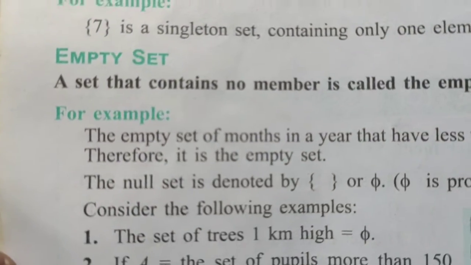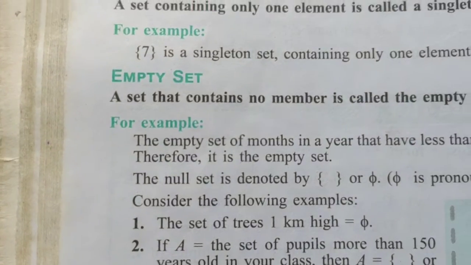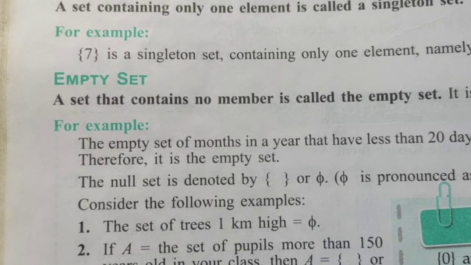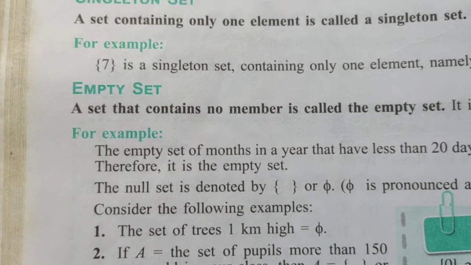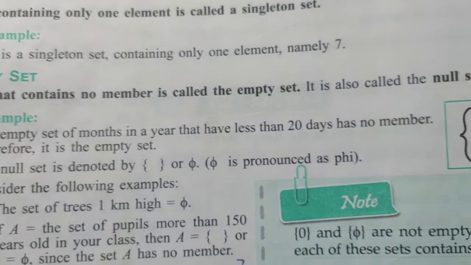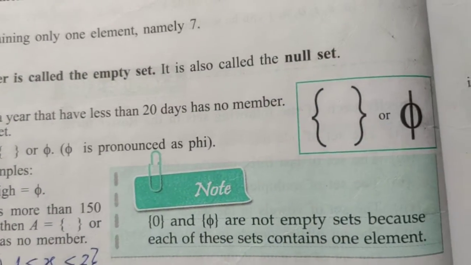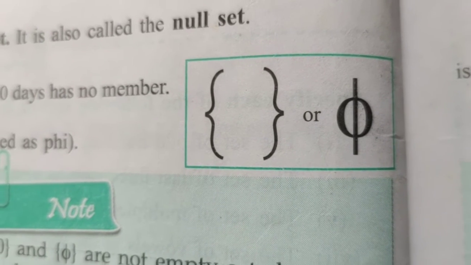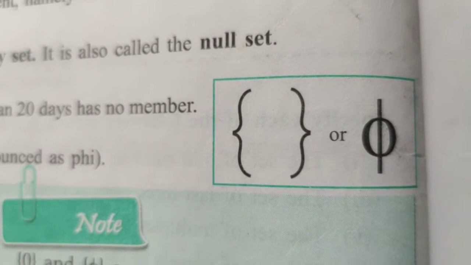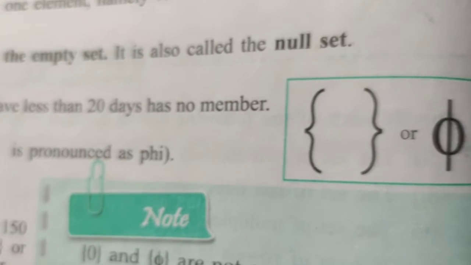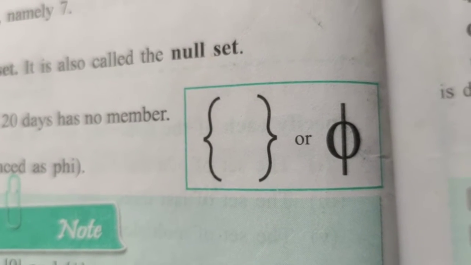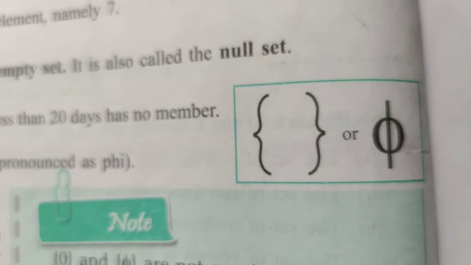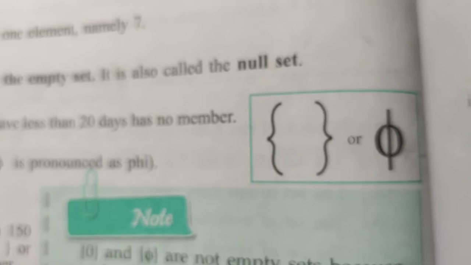Then the next one is the empty set. An empty set is a set whose value cannot be formed. A set that contains no members is called an empty set. It is also called a null set, and this is how you denote an empty set. You have an opening curly bracket, a closing curly bracket, and inside nothing is there. Or you have this symbol, like a 0, and then you cut it from top to bottom. So both of these are symbols of the empty set.